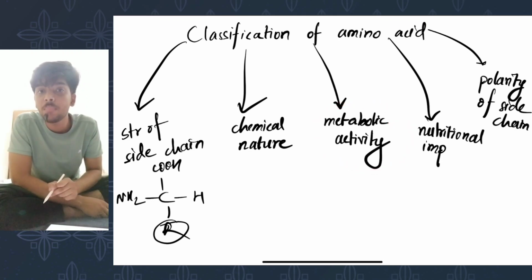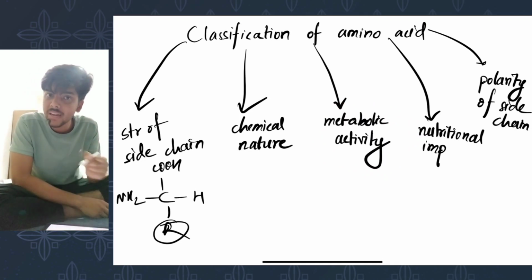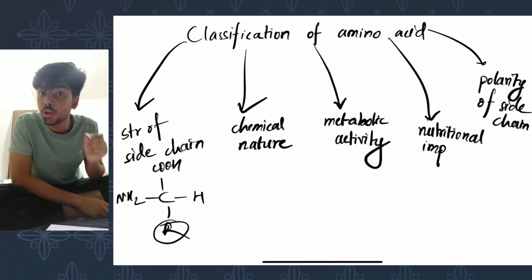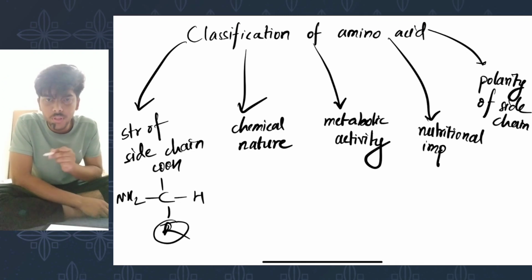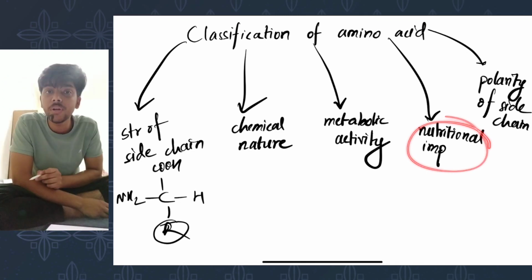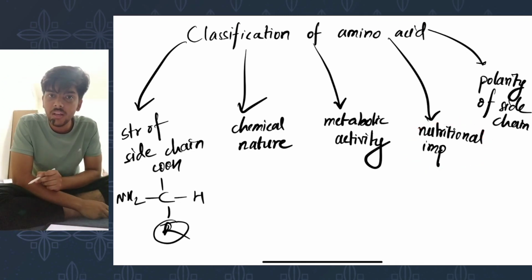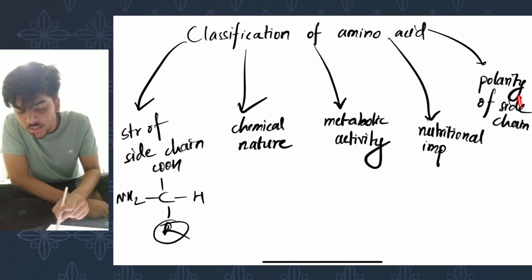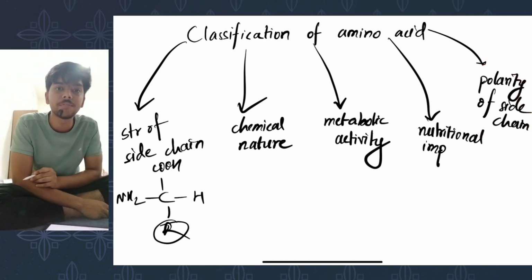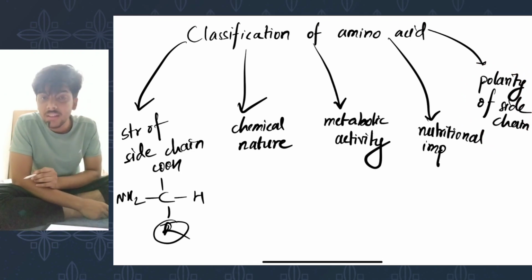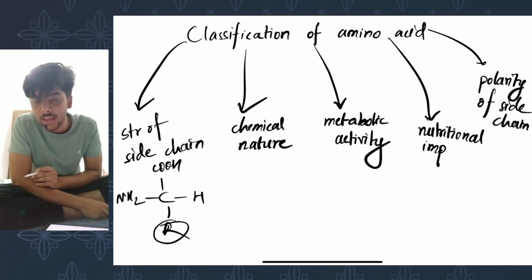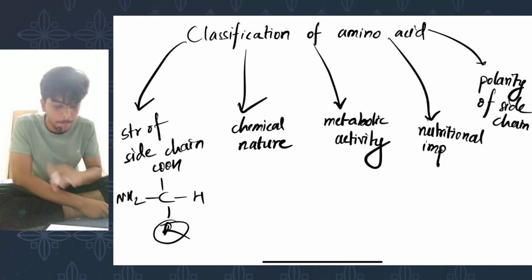Thirdly, on the basis of metabolic activity, that is upon metabolism, whether the amino acid gives glucose, ketone bodies, or both of them. On the basis of nutritional importance, that is whether the amino acid is essential or non-essential. And finally, on the basis of polarity of side chain, that is whether the side chain of amino acid is hydrophobic or hydrophilic. Let's look at each of these classifications one by one.